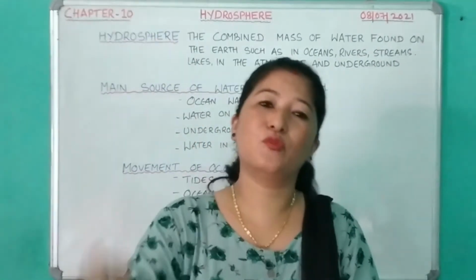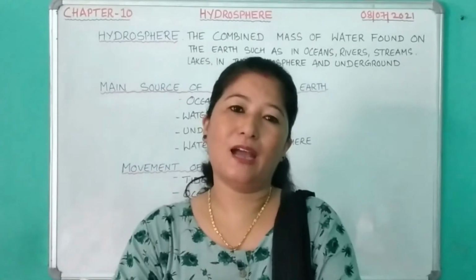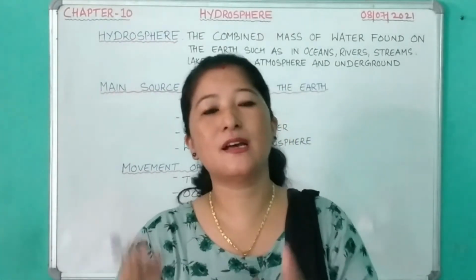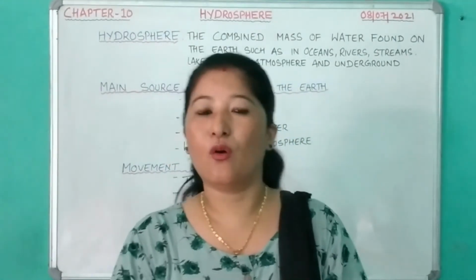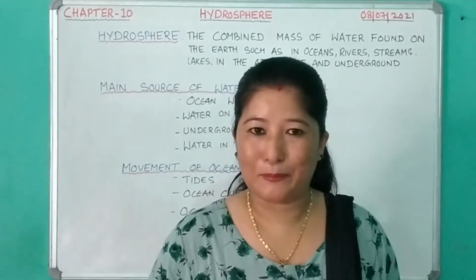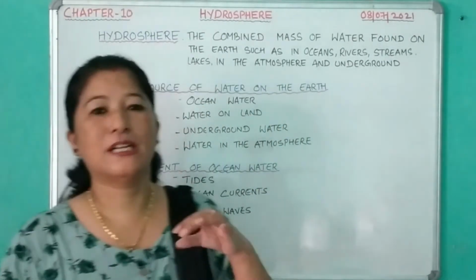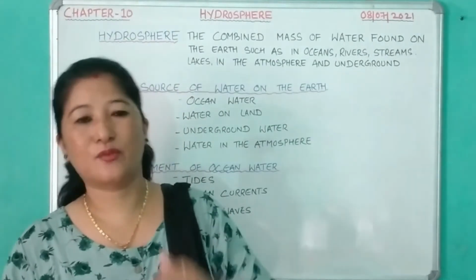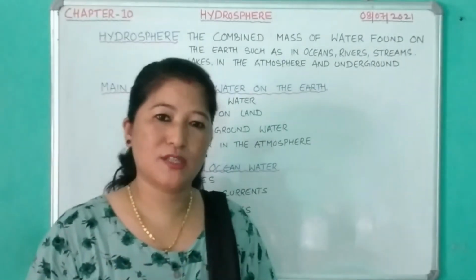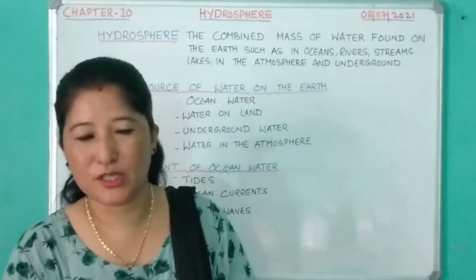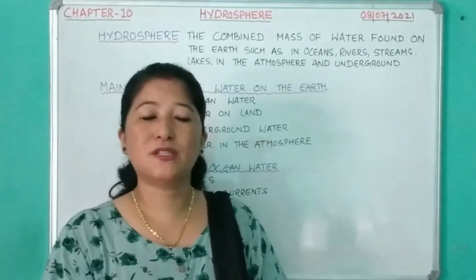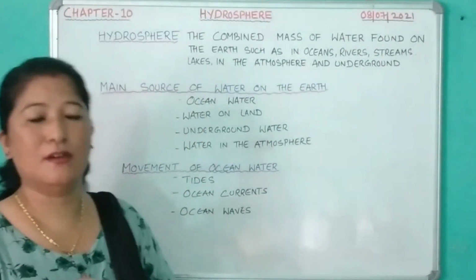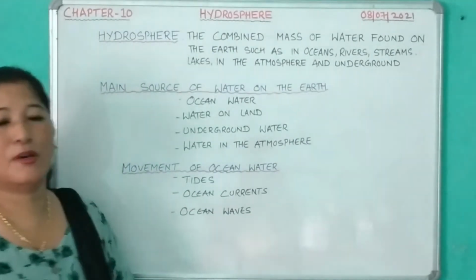This combined movement of water between the land, water and the air is known as the hydrological cycle or the water cycle. In this chapter, we are concerned only with ocean water. We are not going to deal with other water bodies like rivers and lakes.